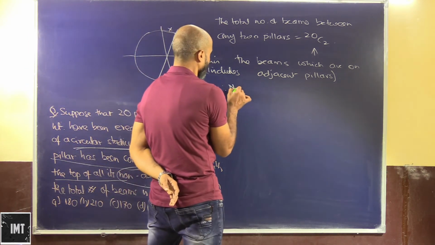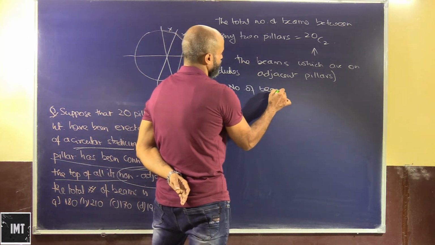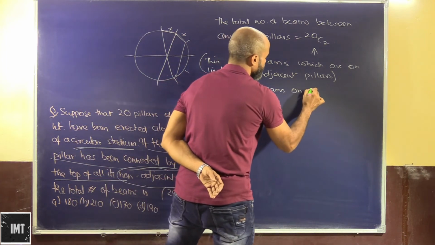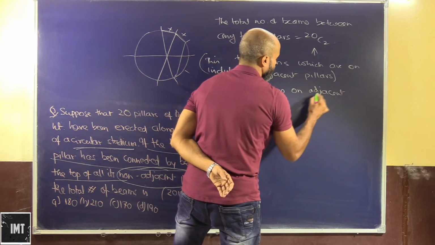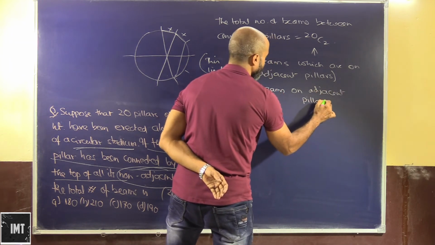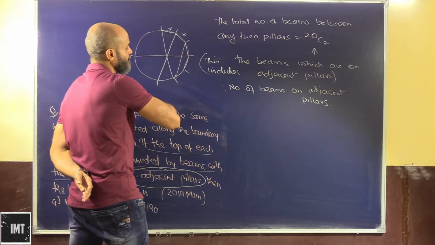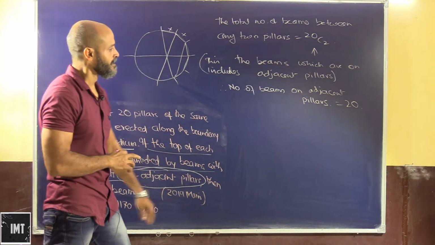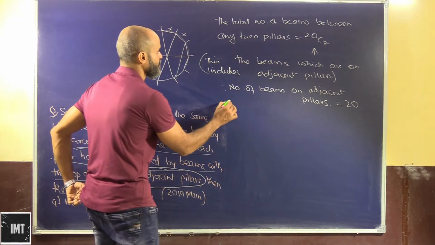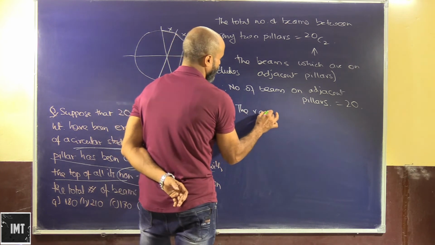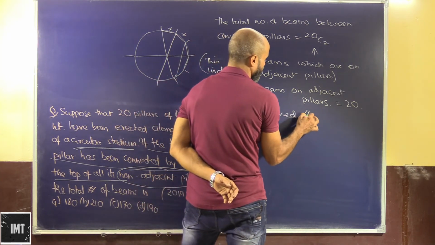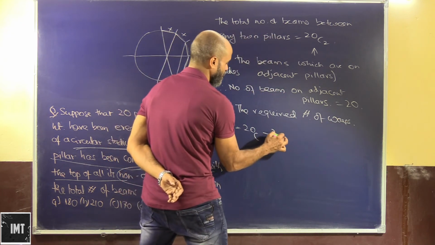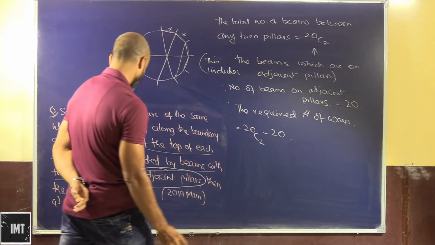So number of beams on adjacent pillars, how much would this be? Number of beams on adjacent pillars, so we have 20 pillars out here. If we connect all of them like this, we will get how many? We will get 20. This has to be subtracted because the beams are not on adjacent pillars. So therefore the required number of ways will be 20C2 minus 20. Do we have an option here?